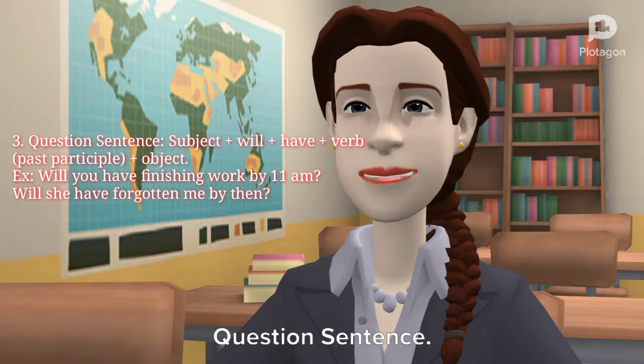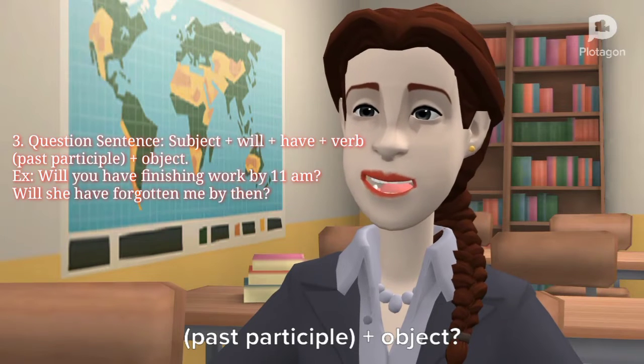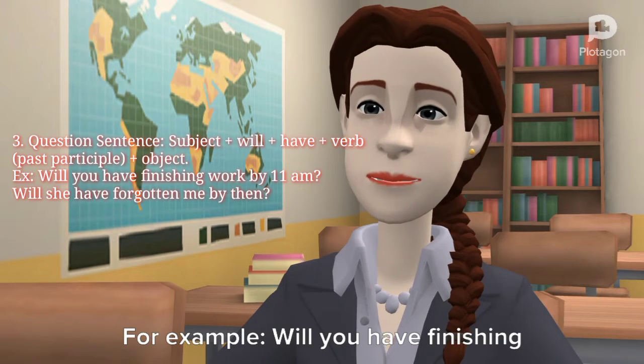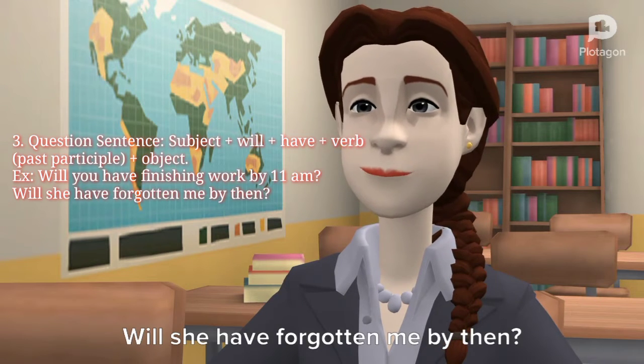3. Question sentence. Form: will plus subject plus have plus verb past participle plus object. For example, will you have finished work by 11 a.m.? Will she have forgotten me by then?